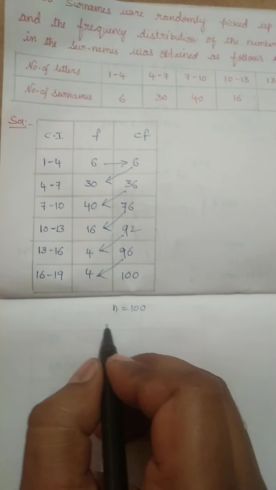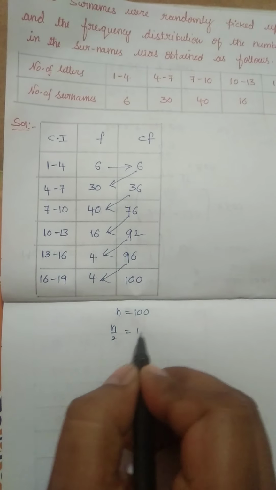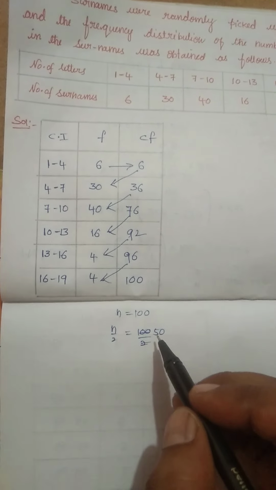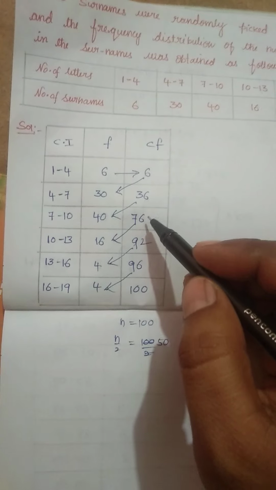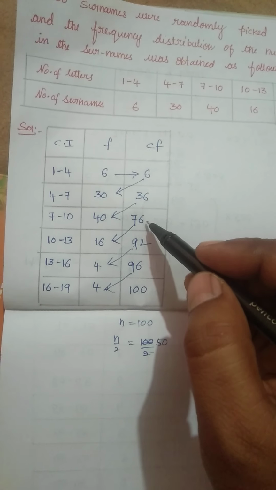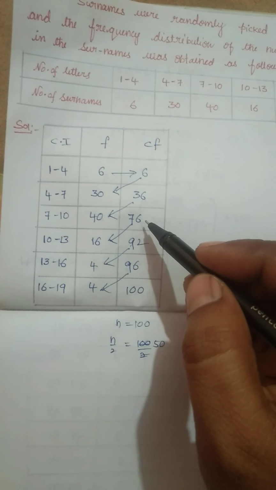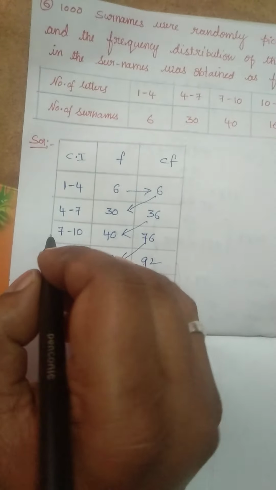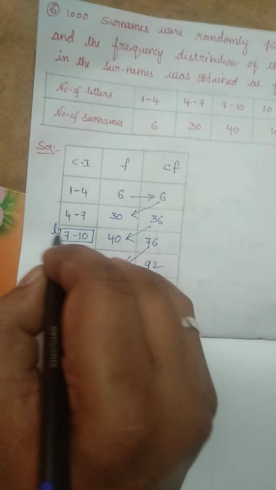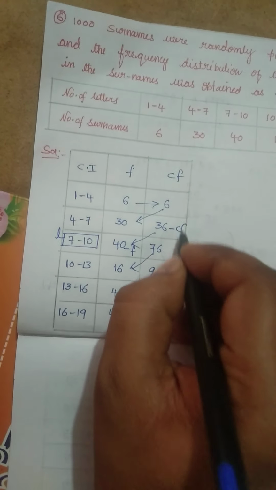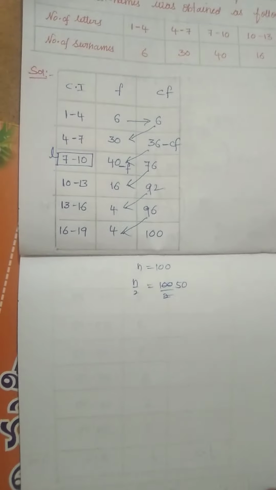So let us find n by 2. That is 100 by 2, 50. Just after 50 we have 76, children, right? The corresponding class interval is 7 to 10. So 7 is the lower limit, 40 our frequency, 36 our cumulative frequency, right?